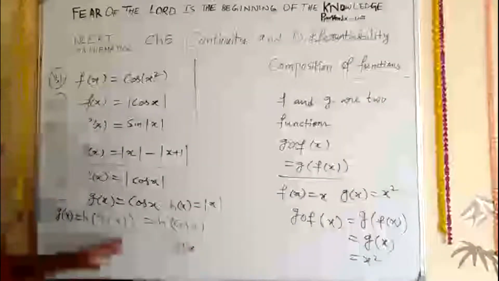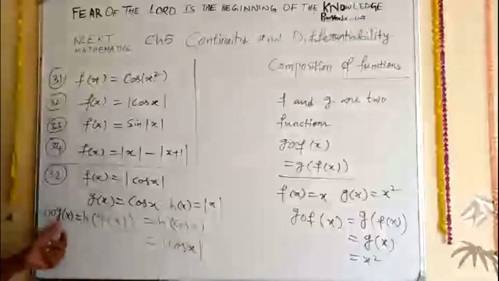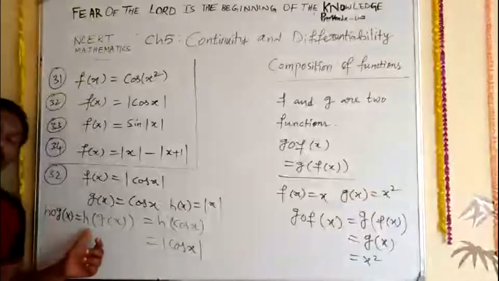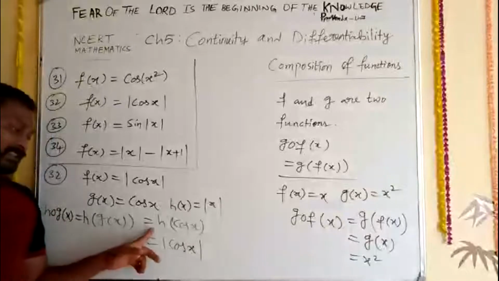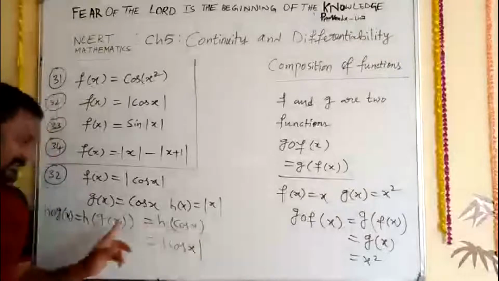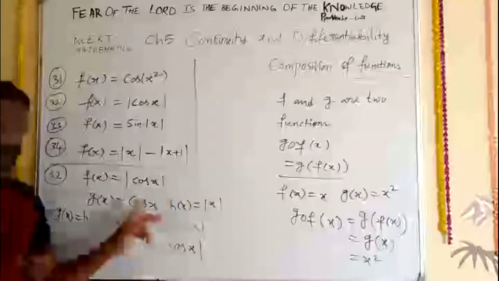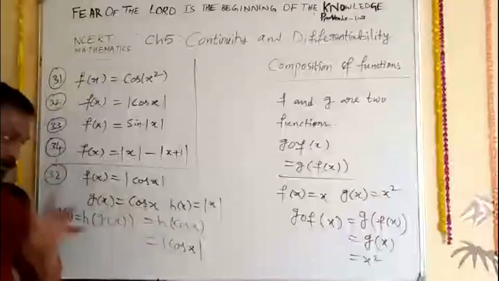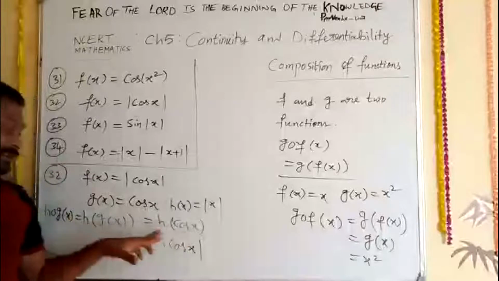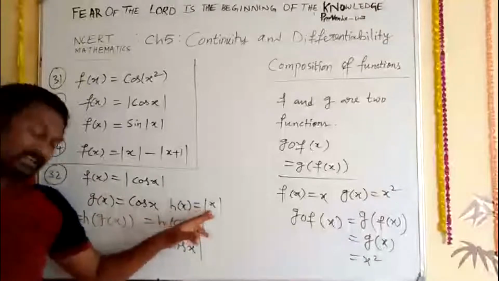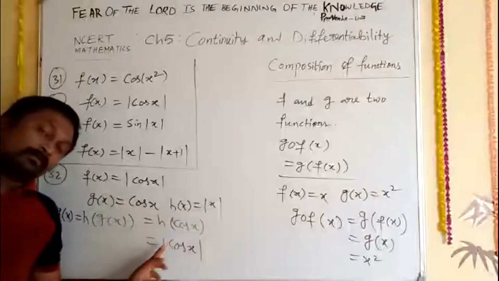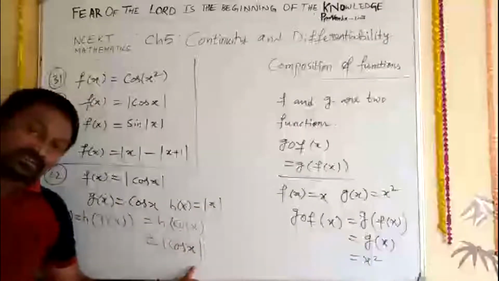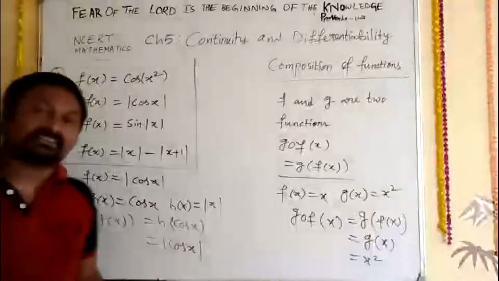Are you getting this function or not? h circle g of x is equal to h of g of x, that is nothing but h of cos x, because wherever g of x is there, substitute the g of x value, then you get cos x. Then h of cos x: h of x is modulus x, so h of cos x means modulus of cos x. Have you understood this, Vinod?